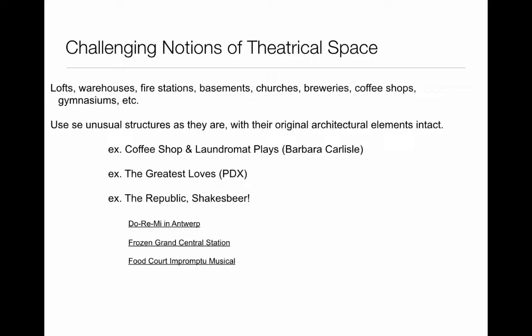Act 2 took place in a laundromat just a few doors down in the strip mall, where the audience sat in the laundromat and watched these two baristas wash, dry, and fold a load of laundry while the laundromat was open. Again, it was really an interesting piece that challenged the notions of theatrical space.